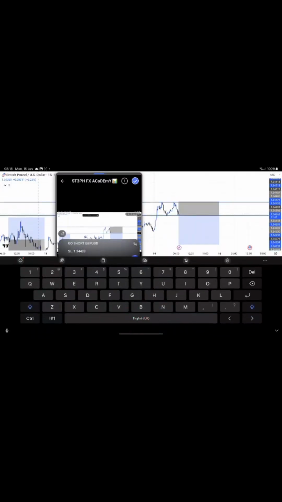So basically this is our sell analysis for today. Took a sell on GBPUSD, and this is what I'm posting on my community so that everybody can partake in the trade. If I'm in profit, you're in profit. If I'm in loss, you're in loss. So nobody misses any opportunity that I post.